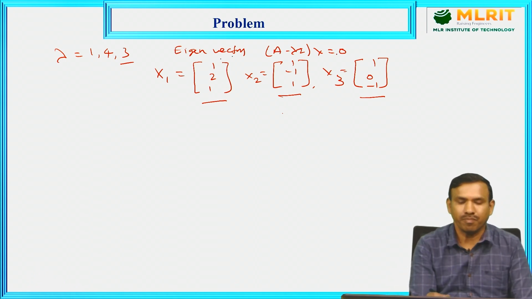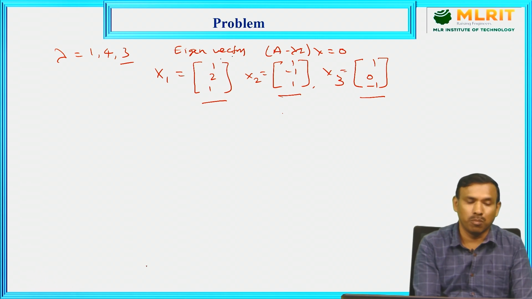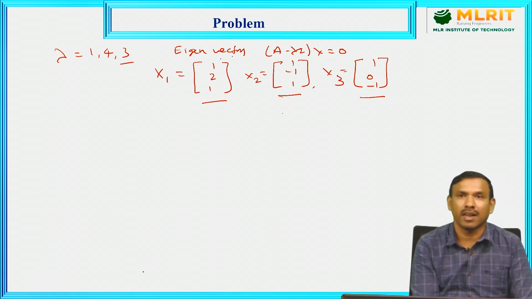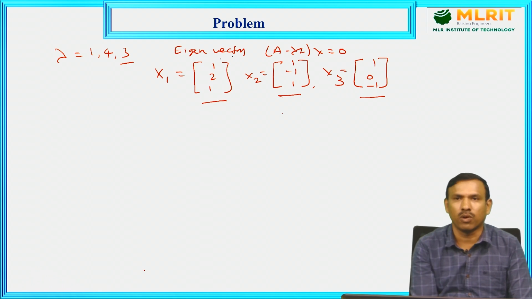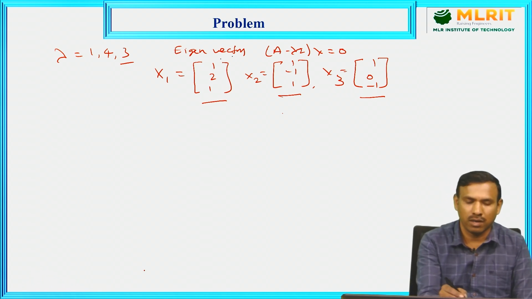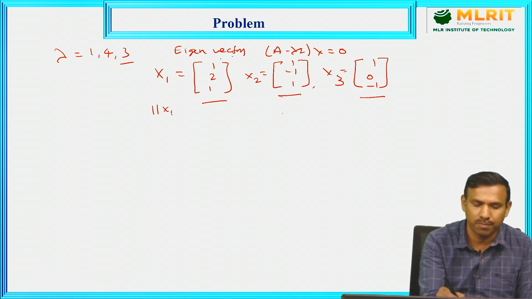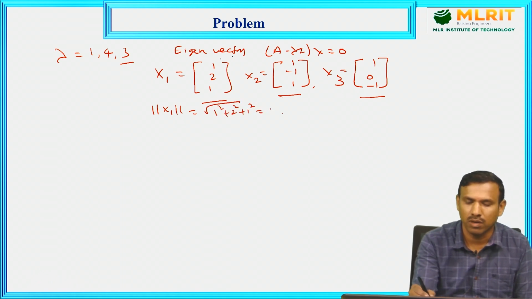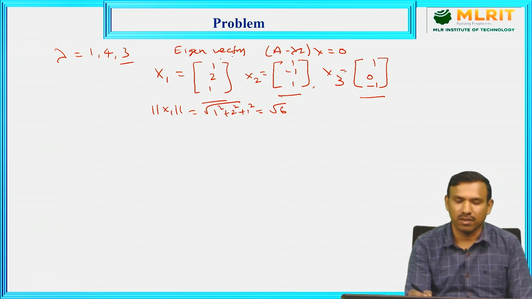Now let us write the modal matrix. But before writing the modal matrix, I need the norms of the vectors. Just now we discussed what a normalized eigenvector is. Norm of x1 is under root 1 square plus 2 square plus 1 square, which is root of 4 plus 2, that is root 6.